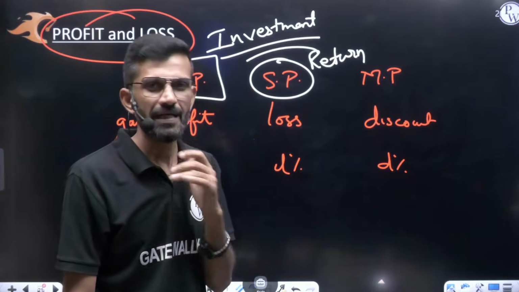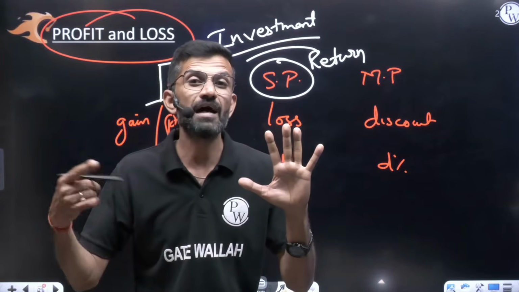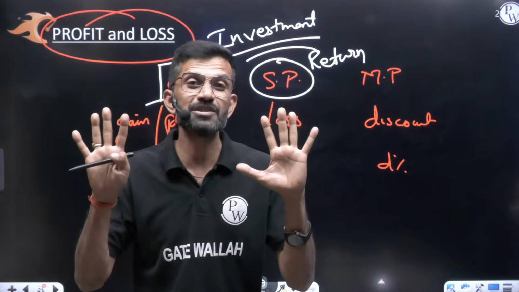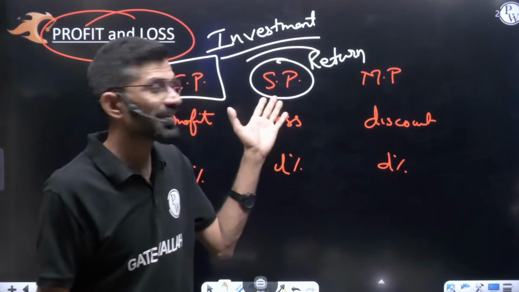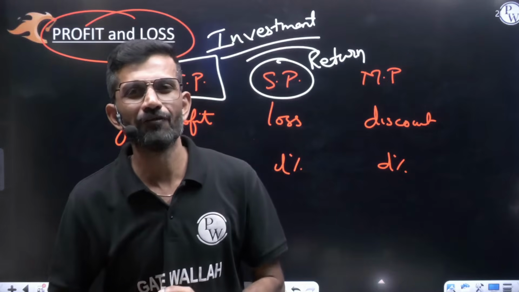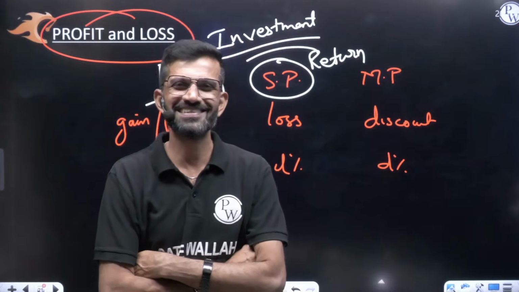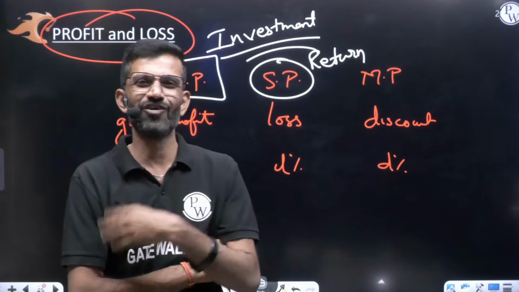For example, I invested 5 lakh rupees in the business, so 5 lakh is my cost price. But after 1 year, I got 9 lakh rupees from the market, so 9 lakh is my selling price. The difference between these two will decide whether I'm in profit or loss. Now you'll say, yes sir, you are in profit and that profit is 4 lakh.